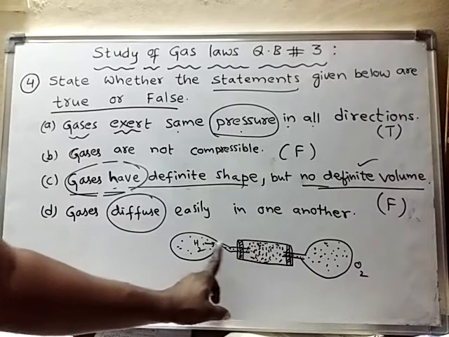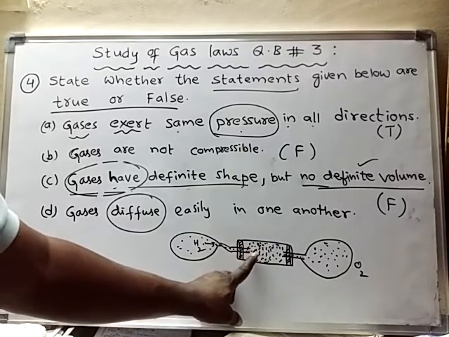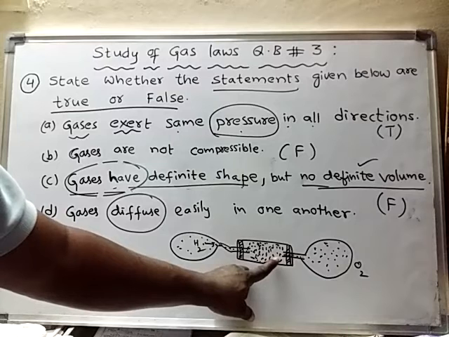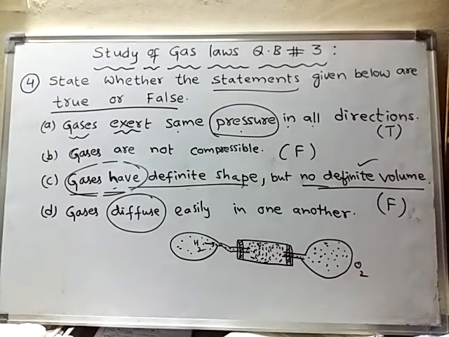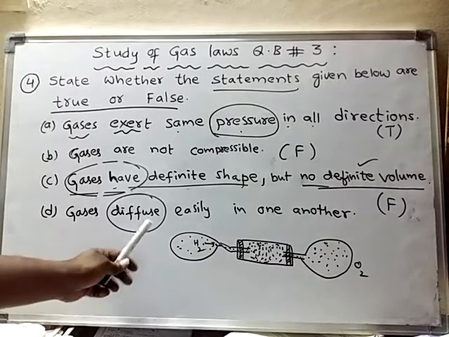So one gas will enter into the spaces of the other gas. When two different gases spread one into the other because of the presence of spaces in them, that process is said to be diffusion.